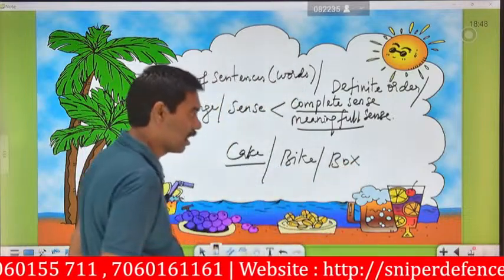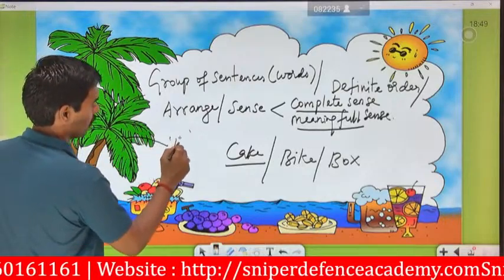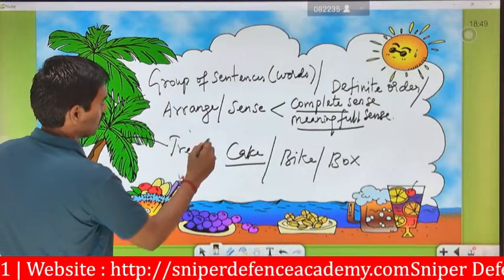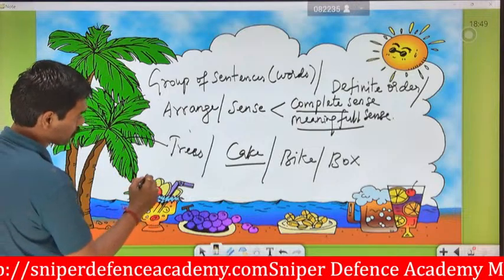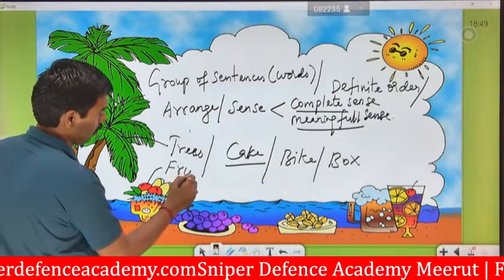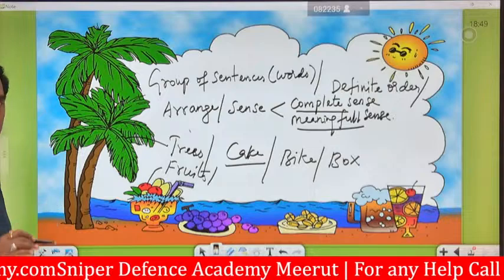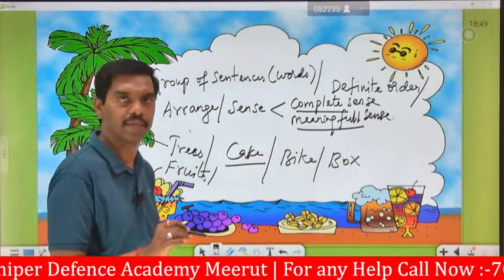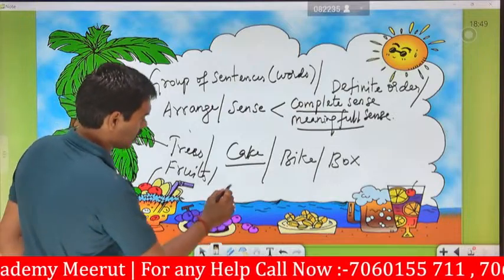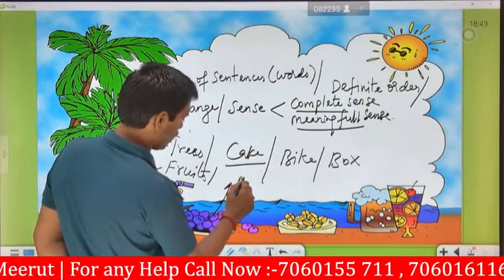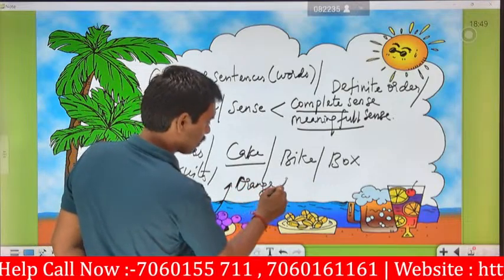And next, trees. Trees has a meaning. Okay, next fruits, it has a meaning. So the word which gives you a full meaning is said to be meaningful sense. And next, it's a brinjal, or a banana, or orange, or whatever it may be.